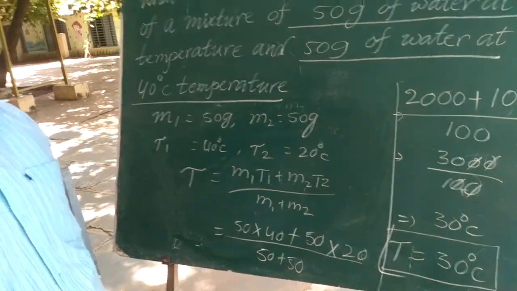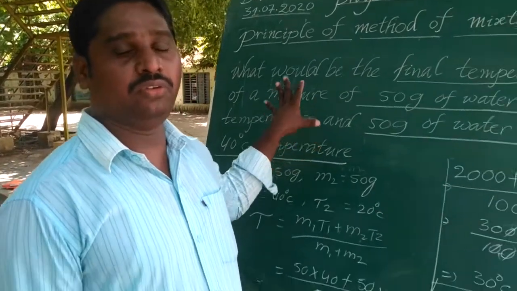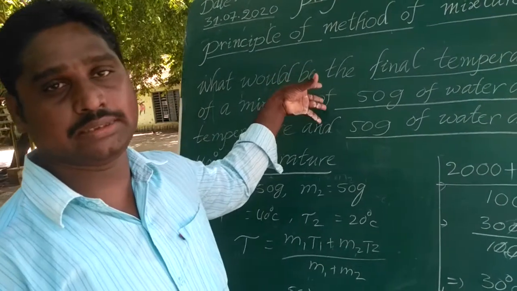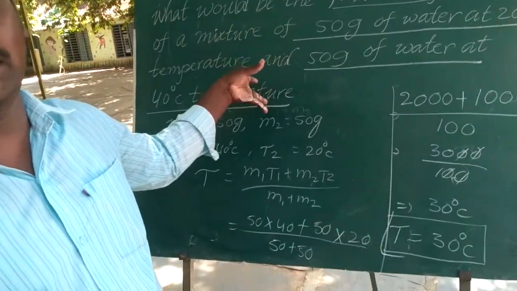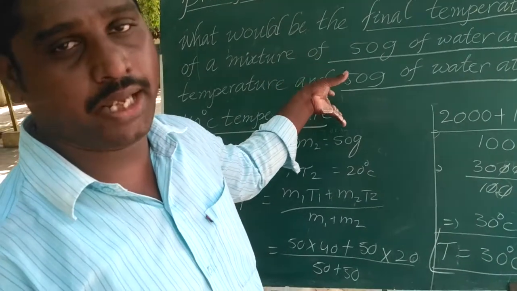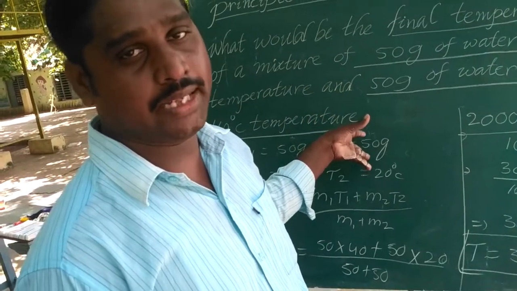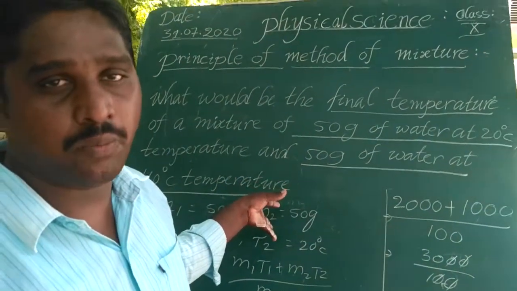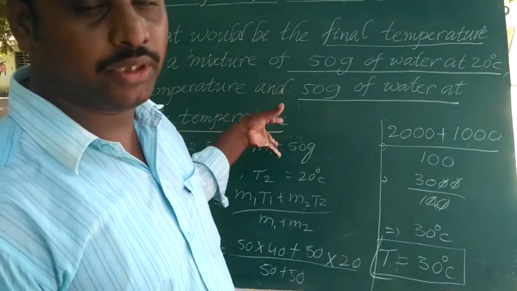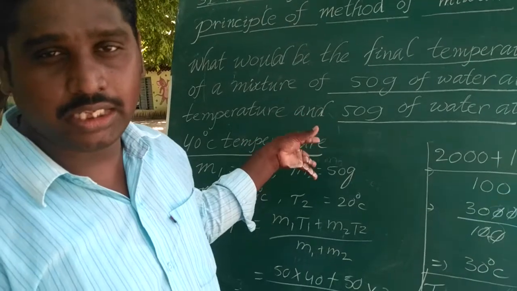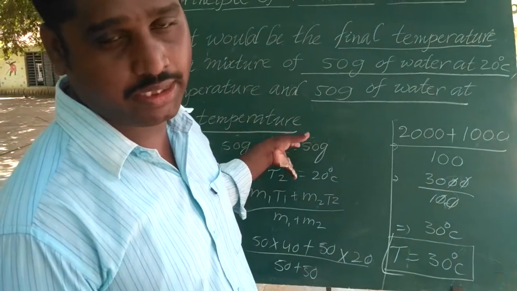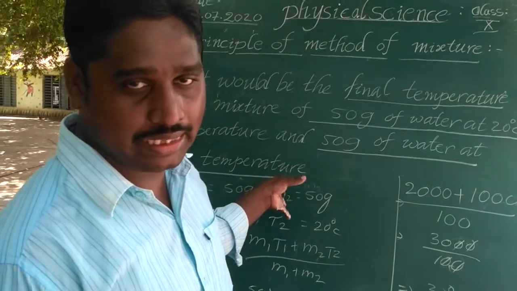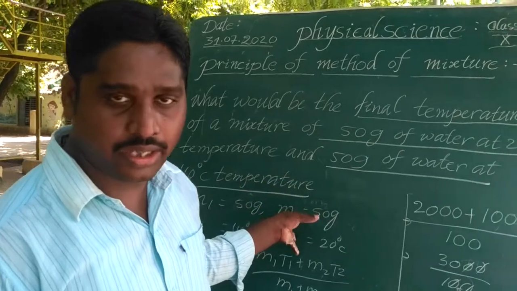Okay students, this is a very important problem. How can you find the final temperature of the mixture? We can use the formula T is equal to M1 T1 plus M2 T2 divided by M1 plus M2. T is the final temperature of the mixture. M1 is the mass of the first object, M2 is the mass of the second object, T1 is the temperature of the first object, T2 is the temperature of the second object. Generally, T1 is taken as the higher temperature and T2 as the lower temperature.